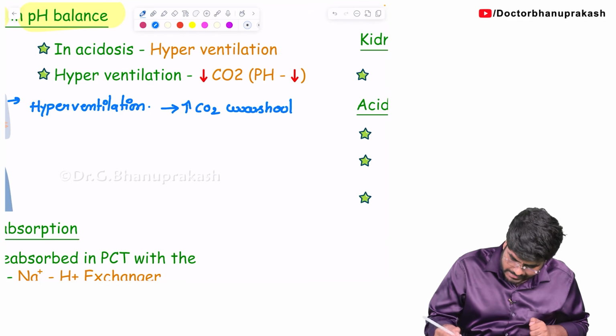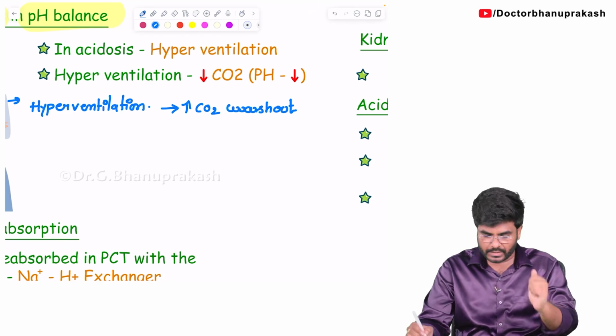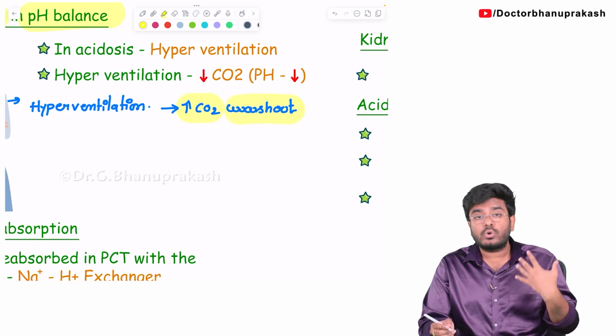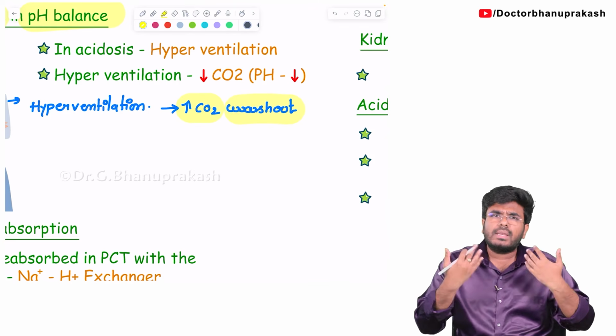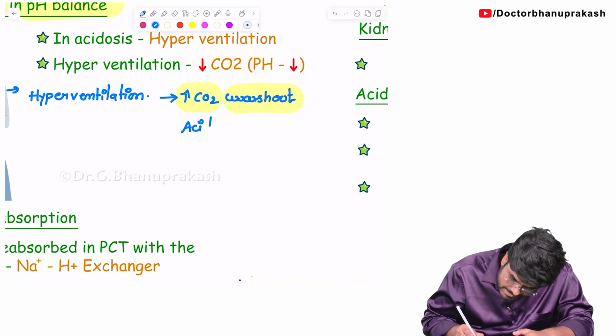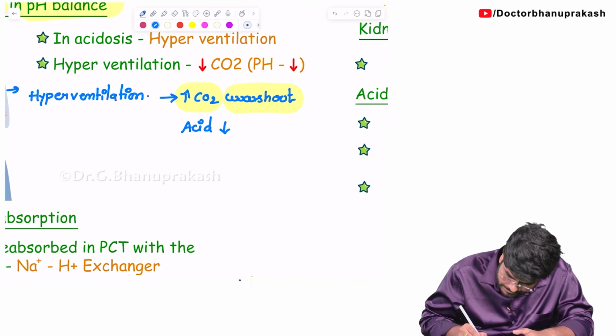Okay, there is increased carbon dioxide washout. More carbon dioxide is going out of the body. Now, carbon dioxide, I have told you, is a source of acid. Carbon dioxide is a source of acid in our body. When you are removing the carbon dioxide, what happens to the acid production? The acid production in the body decreases.